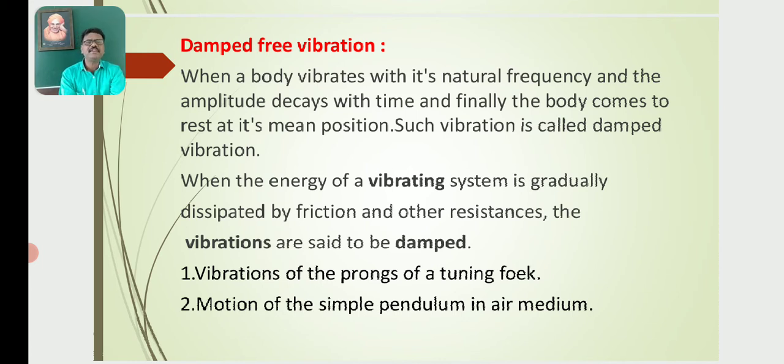This happens when the energy of a vibrating system is gradually dissipated by friction and other resistances.